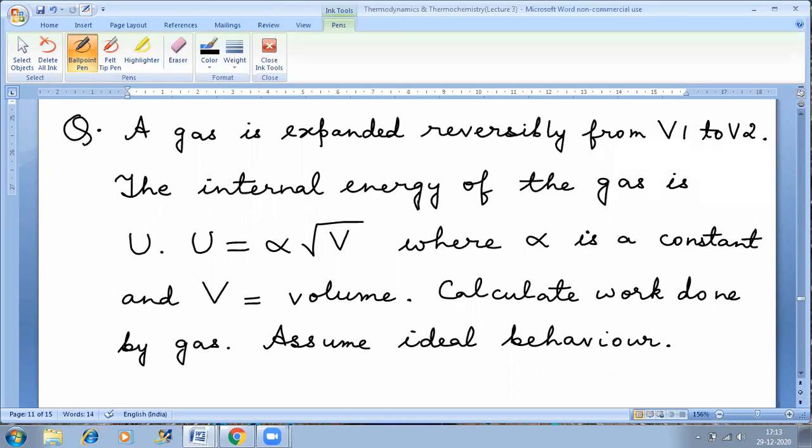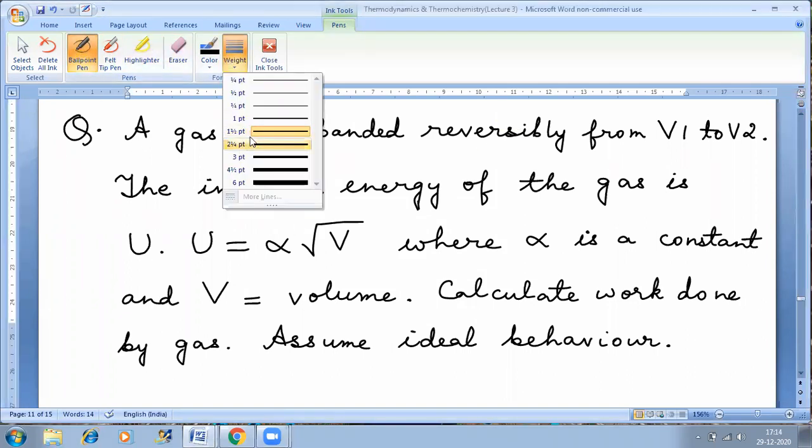No. Sir, 2 alpha by 3 into root V1 cube minus root V2 cube minus root V1 cube. No. Okay.